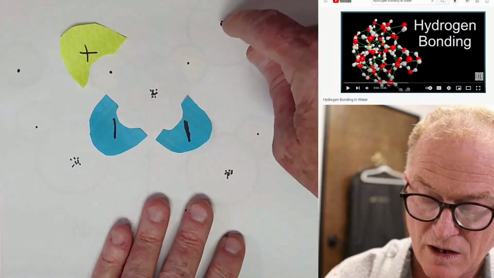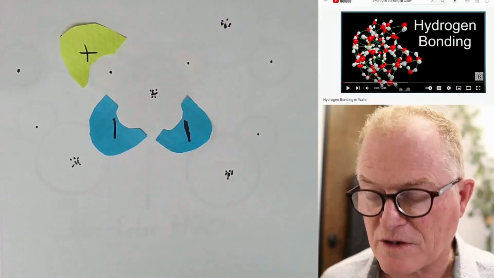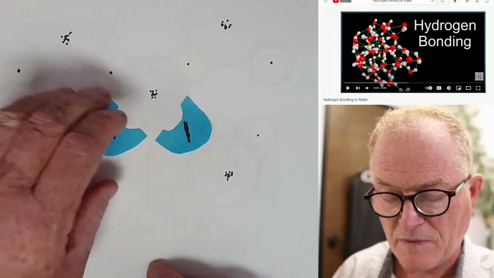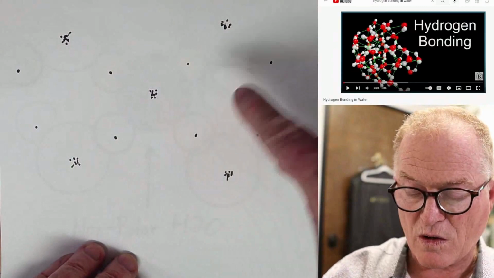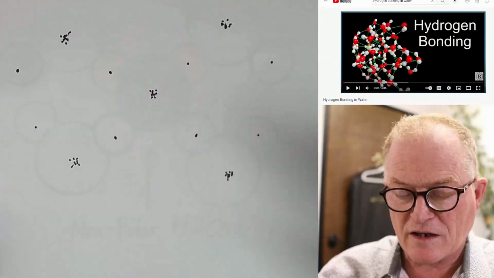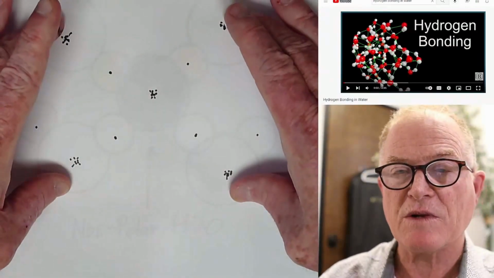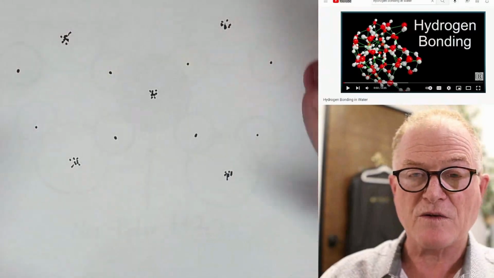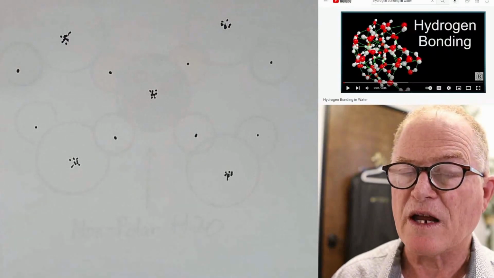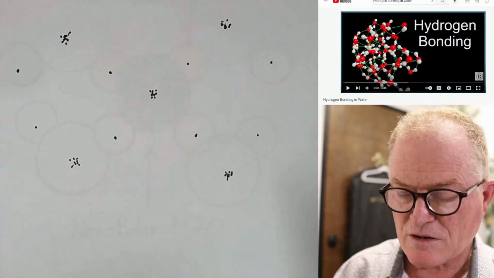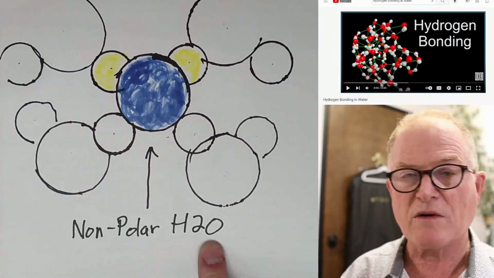Note that there's now a balanced arrangement of electronegativity surrounding this hydrogen atom, and the same is true for this hydrogen atom. The same is true for this part of the molecule, and for this part of the molecule, there's no longer any net electrical gradients in relation to the nuclei. We now have a very balanced arrangement of nuclei and of electrical gradients. They're perfectly balanced, and when they're perfectly balanced, there's no longer any net positive or negative. So H2O, when it's surrounded by itself, is a non-polar molecule.